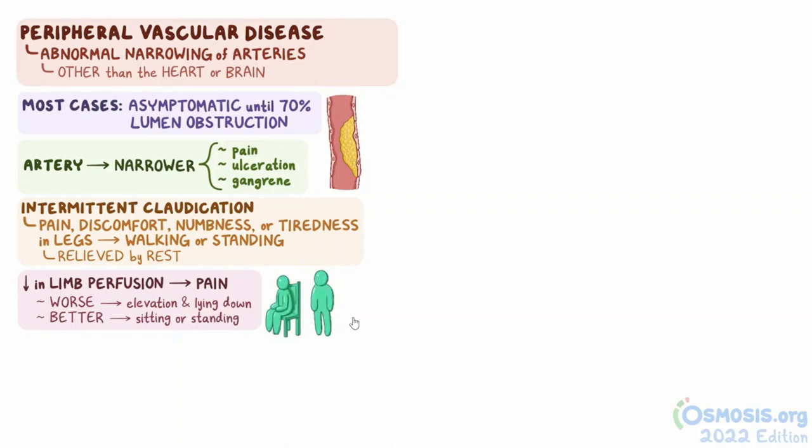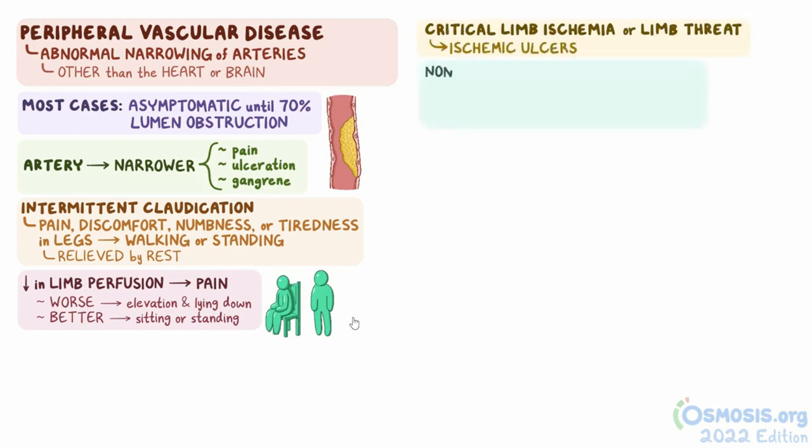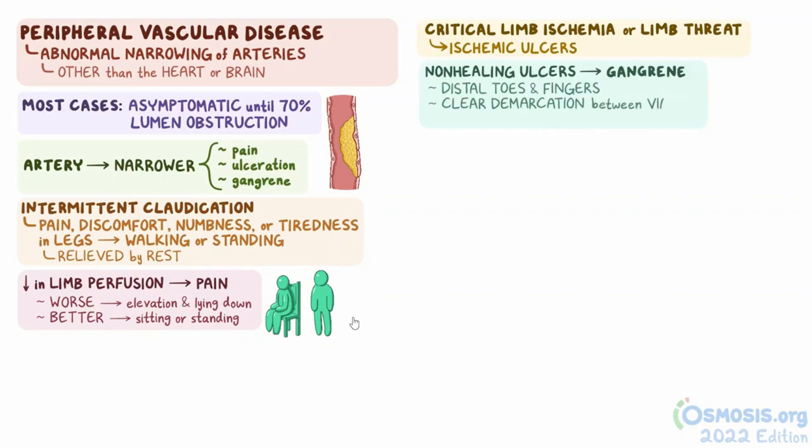The most severe stage of peripheral vascular disease is referred to as critical limb ischemia, or limb threat, which leads to painful ischemic ulcers. Non-healing ulcers may progress to gangrene, usually occurring in the distal aspects of toes and fingers, and often with a clear demarcation between viable and black necrotic tissue.